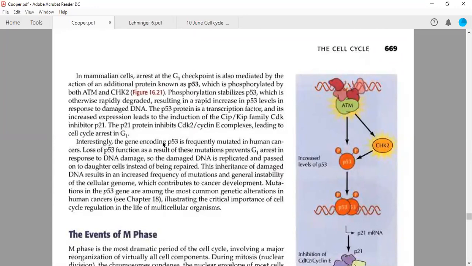Interestingly, the second thing is that because P53 is activated in response to double strand breaks, and double strand breaks are more harmful than single strand breaks, therefore the cell needs to be arrested in G1 itself. Okay. Interestingly, the gene encoding P53 is frequently mutated in human cancers.